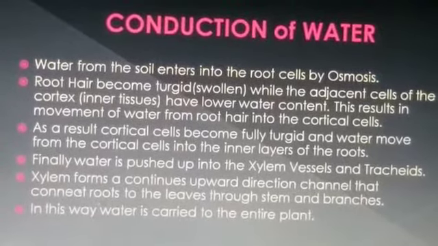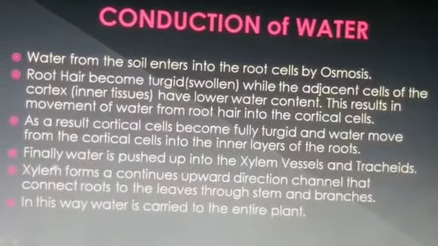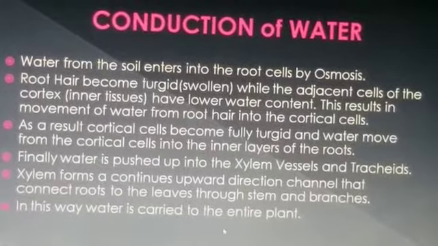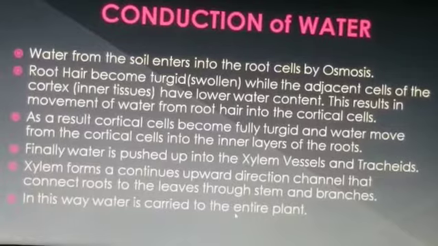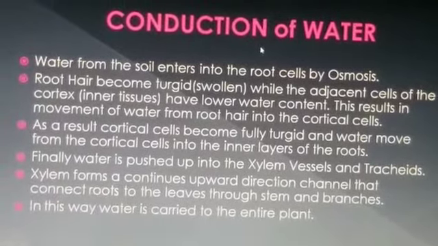The channel connects root to the leaves through stem and branches. In this way, water is carried to the entire plant. This is the most important topic of this lecture, the conduction of water.